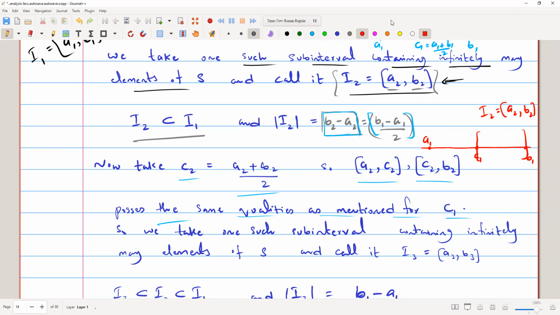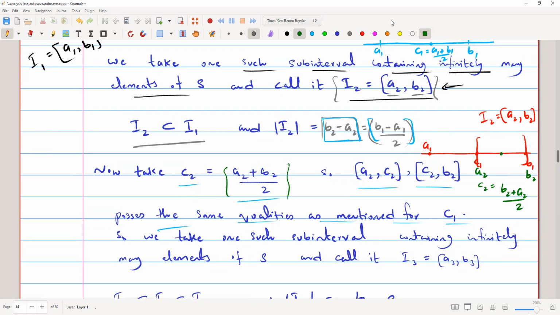Now we are again halving this interval. We are taking a point C2, where this point is A2 and this point is B2. So C2 is A2 plus B2 divided by 2, somewhere in the middle of A2 and B2. In a similar manner we can proceed as we did for C1.